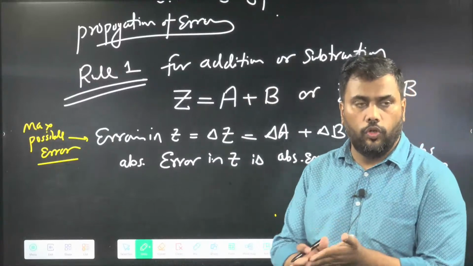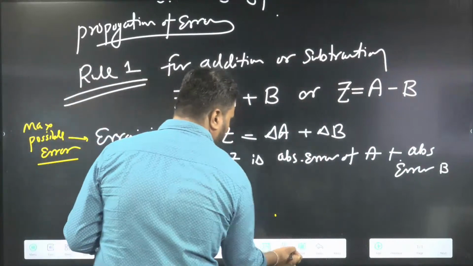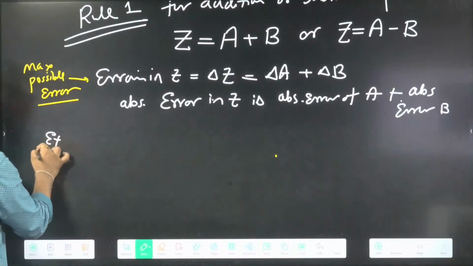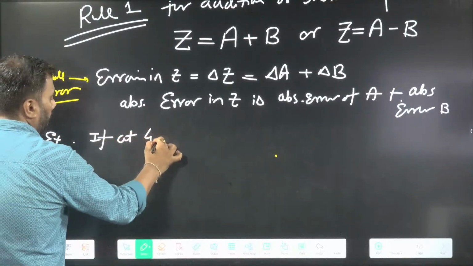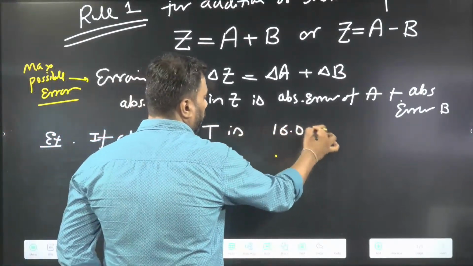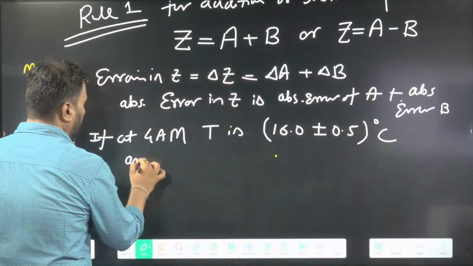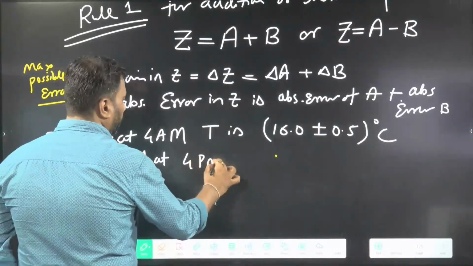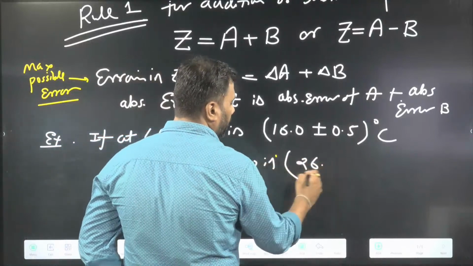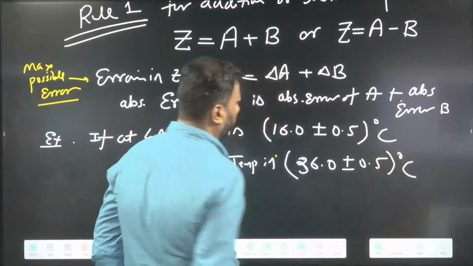Everyone, rule number 1 is clear. Let us see some example on rule number 1. If at 4 a.m. the temperature is, let's say, 16.0 plus or minus 0.5 degrees Celsius, and at 4 p.m. the temperature is 36.0 plus or minus 0.5 degrees Celsius.